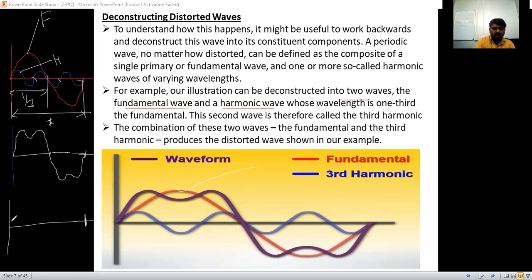So here we have to draw 7 waveforms. 1, 2, 3, 4, 5, 6, 7 here. This is the seventh harmonic.